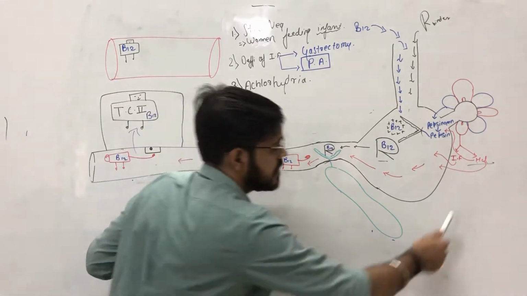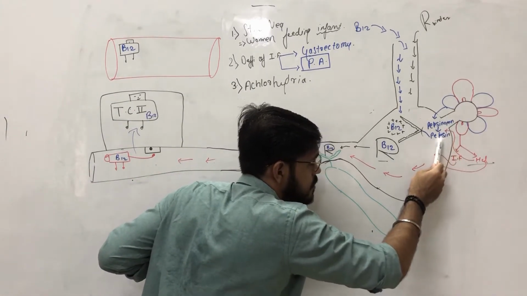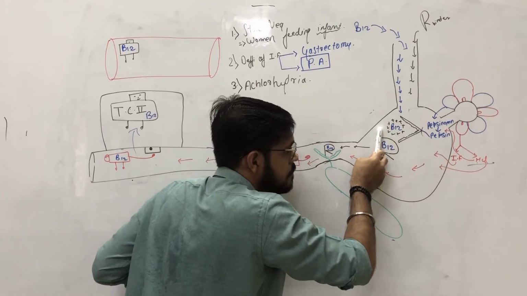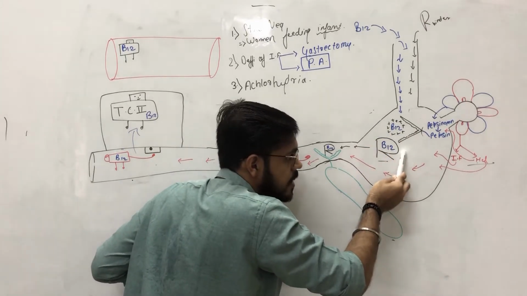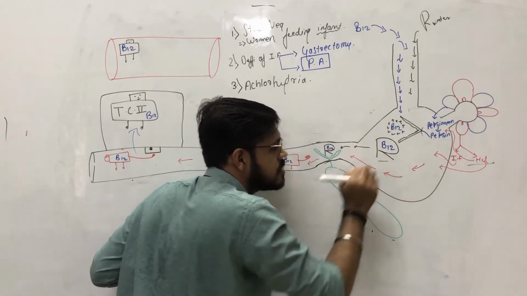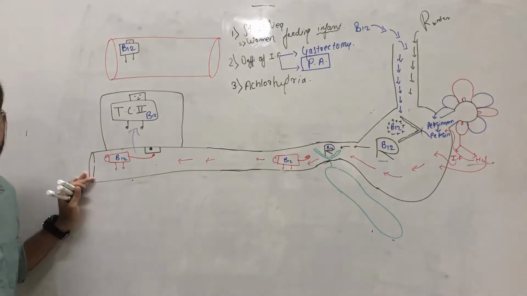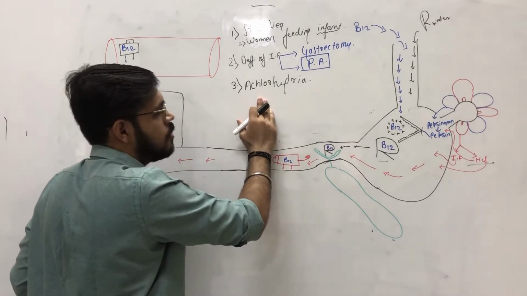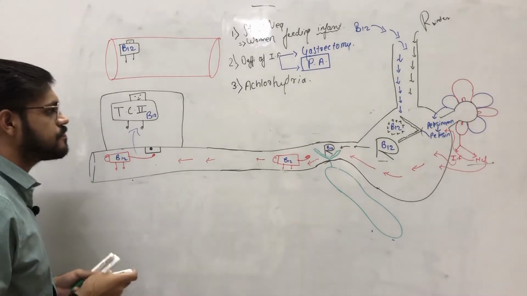Again, if there is achlorhydria, a condition in which HCl levels in our body are decreased, then pepsinogen will not be converted into pepsin, and pepsin will not digest the animal proteins. If animal proteins are not digested, the B12 will not get free, and it will never bind to the R binder, and will not move further for its absorption. Hence, achlorhydria is also a reason for deficiency of B12.